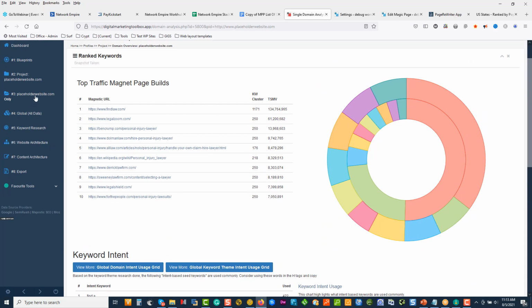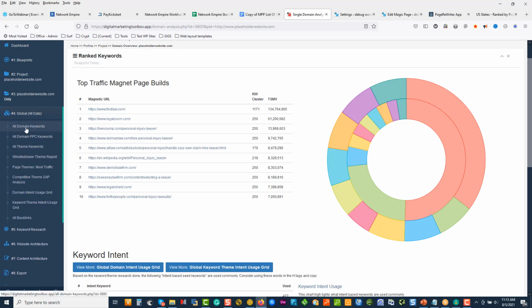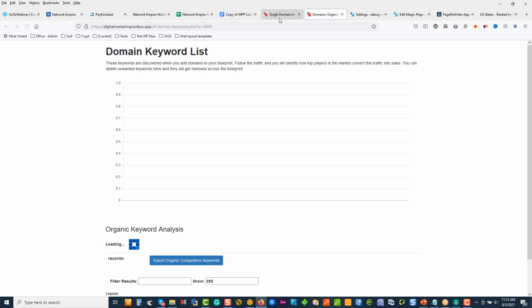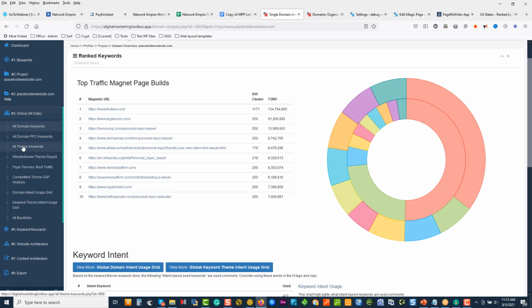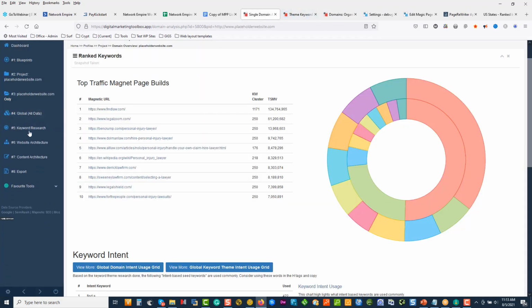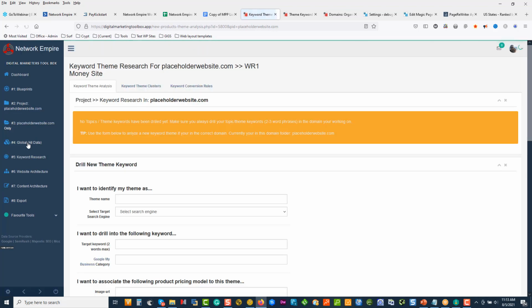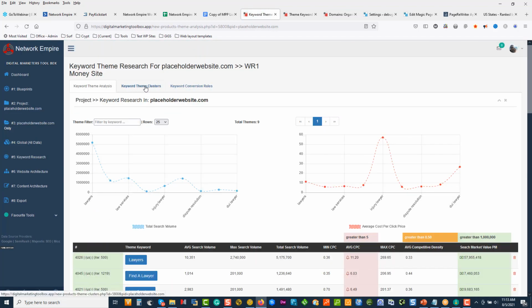And what I'll do is we can come over to our global reports, and we can look at the domain keywords, or we can look at all the theme keywords we drilled into, or we can come down to our keyword research, do keyword research, and we can look at the theme clusters.